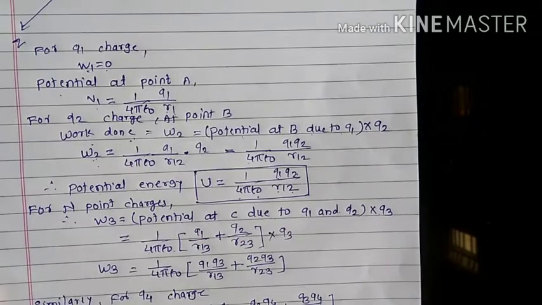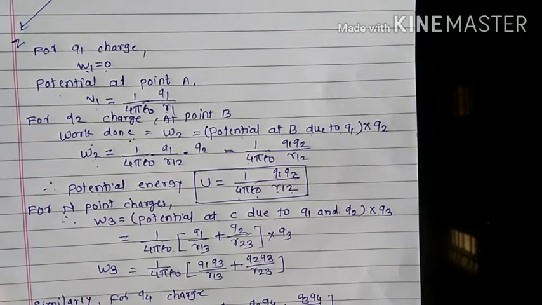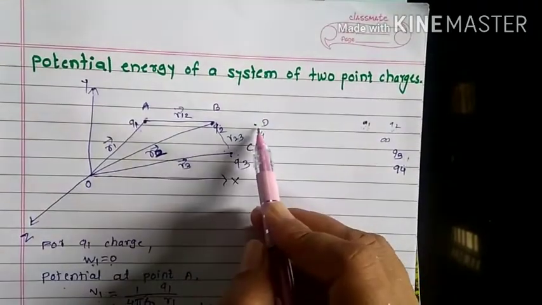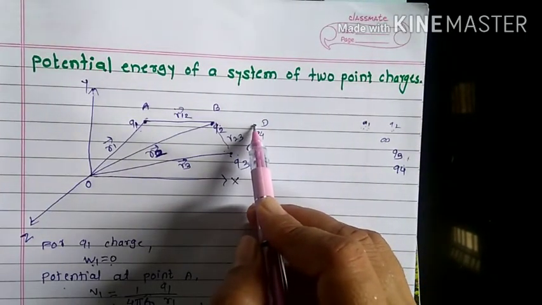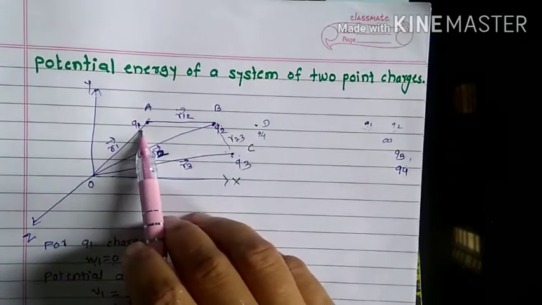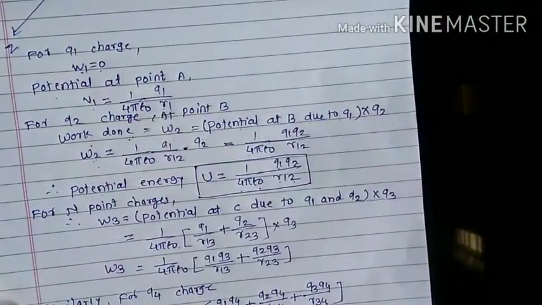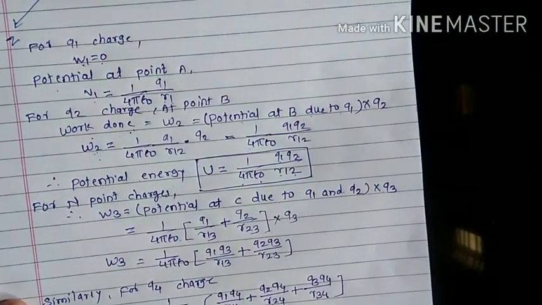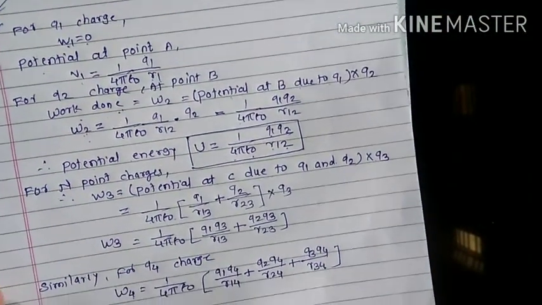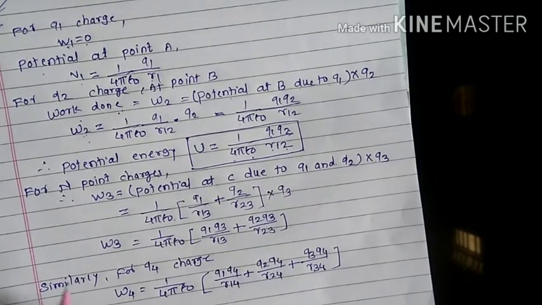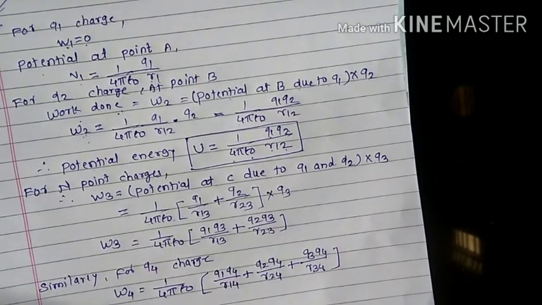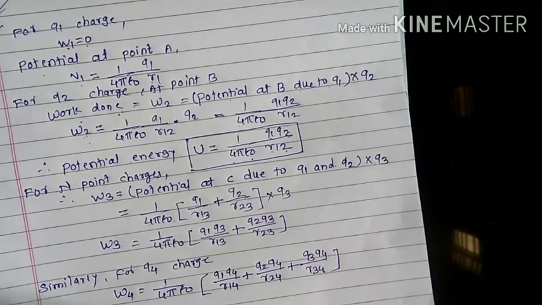In this way we can determine the work done to bring Q4 charge from infinity to the point D, and here the forces are because of the Q1 charge, Q2 charge, Q3 charge on this Q4, and we can determine this work done. Proceeding the same way, we can write electrostatic